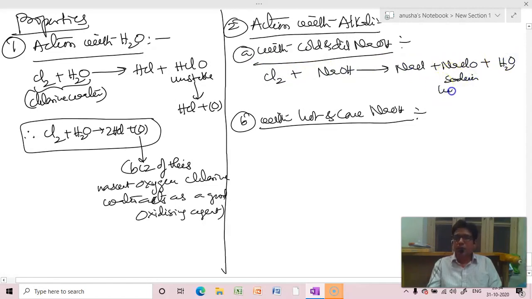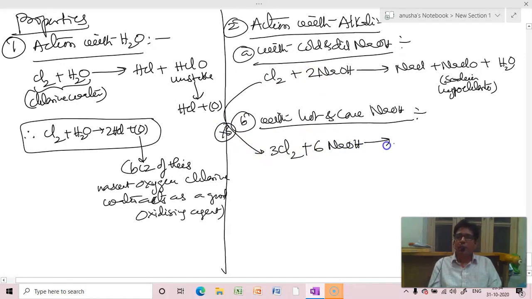Sodium hypochlorite, sodium chloride. So 2 sodiums are there, right? Same if you multiply with 3, we'll get 3 chlorines, 6 NaOH. And I said there should be 5 NaCl plus, मैंने क्या बोला, 3 इधर आना चाहिए, NaClO3, और 3 इधर भी आना चाहिए, 3H2O.